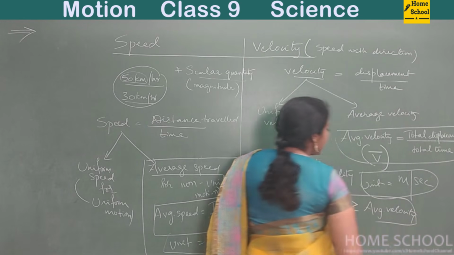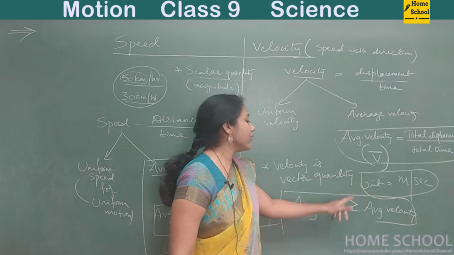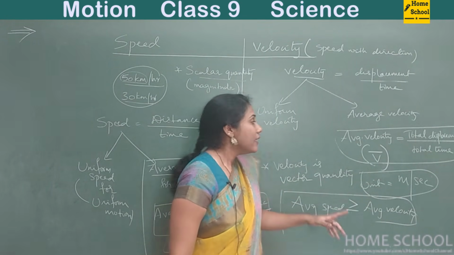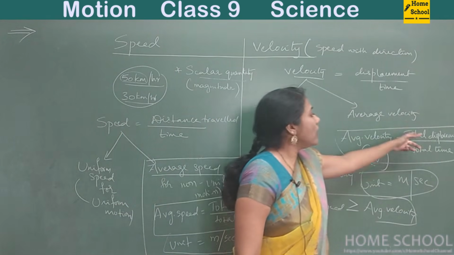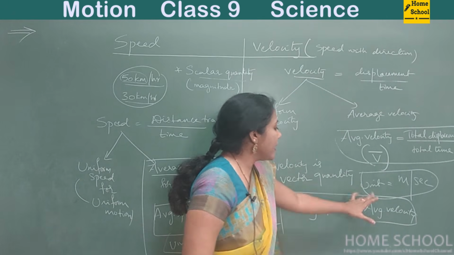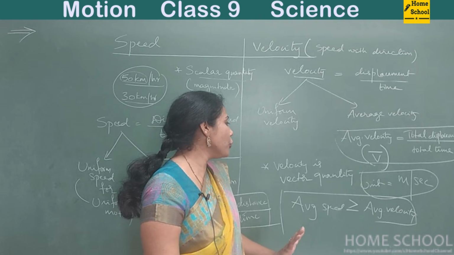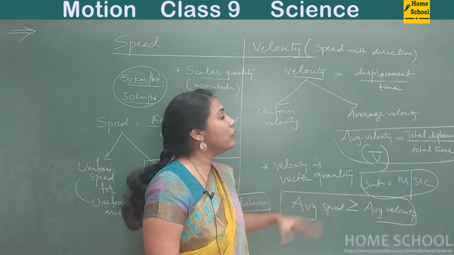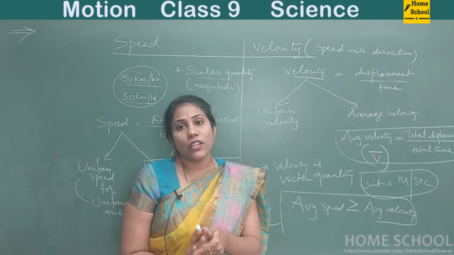You remember yesterday we discussed distance is equal to or greater than displacement. Since speed involves distance and velocity involves displacement, average speed is always greater than or equal to average velocity. So that's all about the difference between average speed and average velocity.